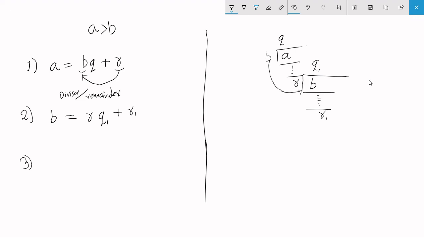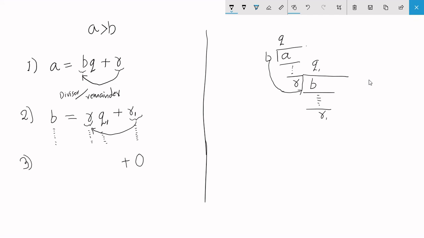as you'll continue doing this, you'll next use the next remainder to divide the next divisor, and you'll continue doing this until you get a remainder to be 0.